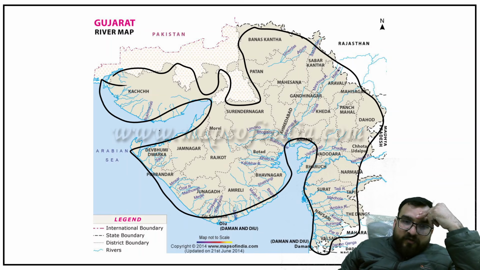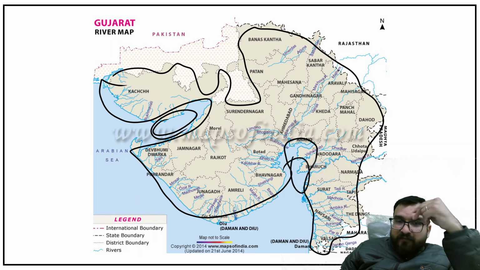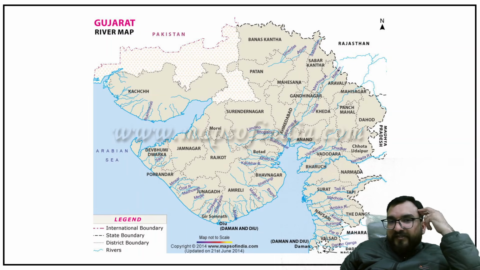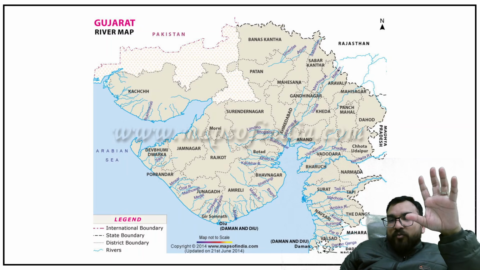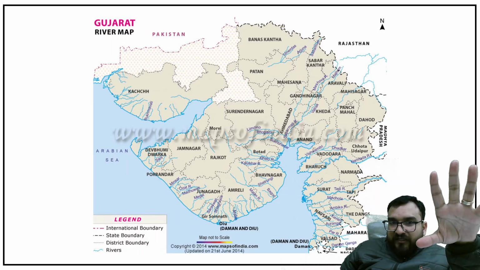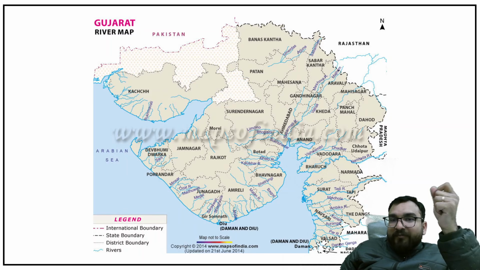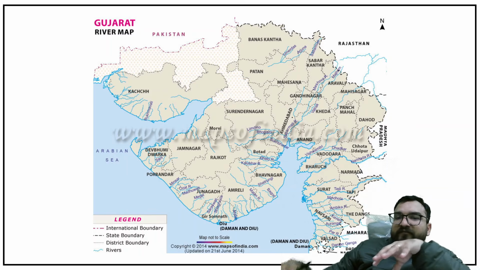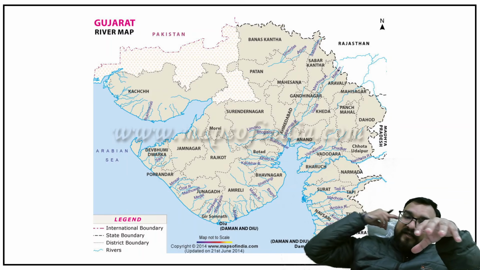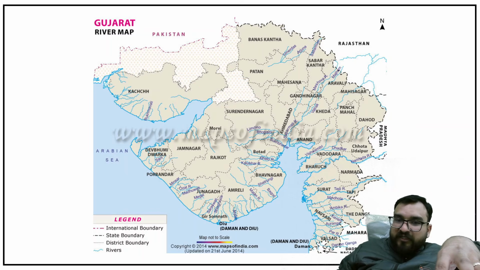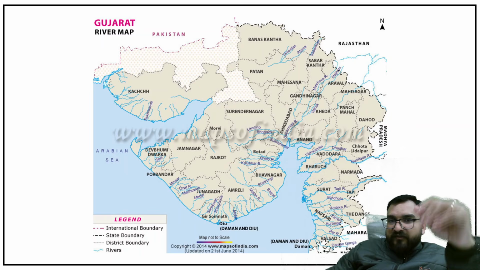Okay. Now this is the Gulf of Kutch, this is the Gulf of Khambat, Cambay also you can see. And there are a lot of districts also which are visible. Now the first river which I want you to focus on with respect to Gujarat is the Sabarmati river. Or before doing Gujarat, let me just explain. Chalo, Gujarat hum pehle kar lete hain, then we will find other important rivers like Narmada and Tapi as well. Because its mouth is over here, right? So we have to see that as well.